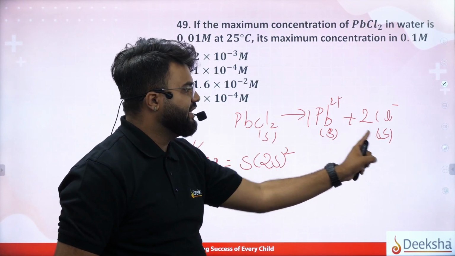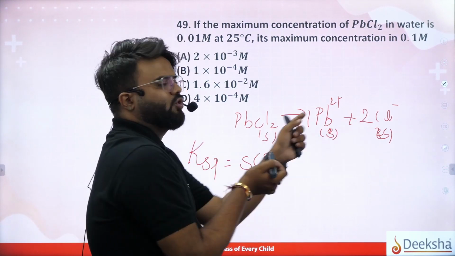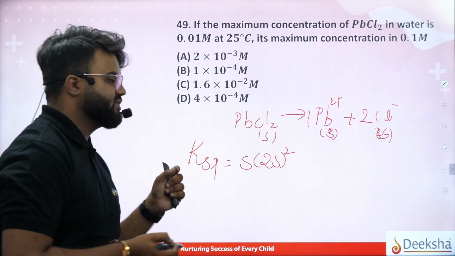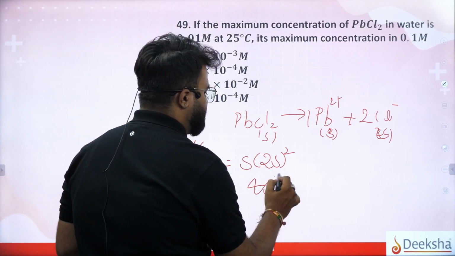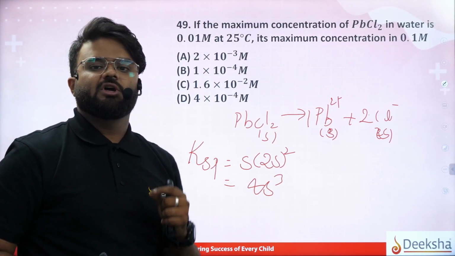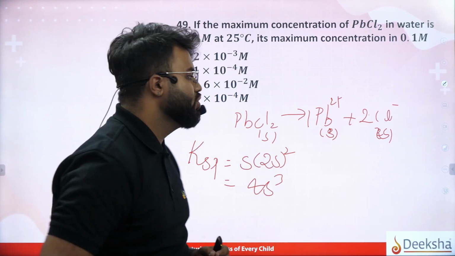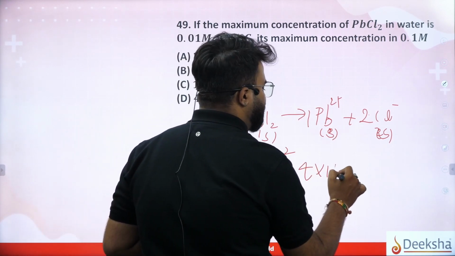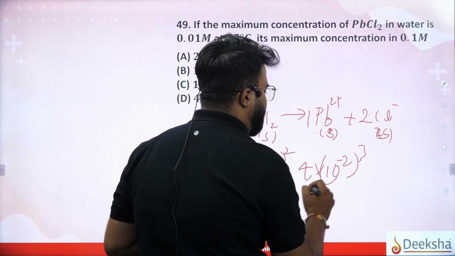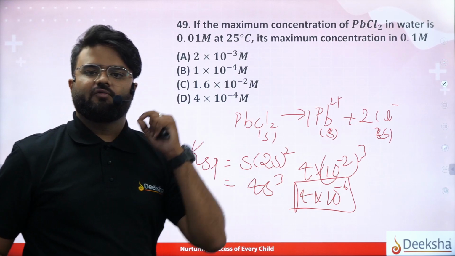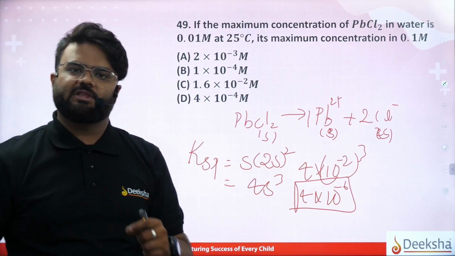And coming back to ಇಲ್ಲಿ ಎಷ್ಟಿದೆ? 2S, 2 chloride ions ಇದೆ. So we are writing to the power of 2 for 2S. So ಇವಾಗ ಏನಾಗುತ್ತೆ ಇದು? 4S cubed ಆಗತ್ತಾ? 4S cubed. So we know that S ಏನಂದ್ರೆ ಏನು? 10 to the power of minus 2. So 4 into 10 to the power of minus 2 the whole cube ಮಾಡಿದ್ರೆ 4 into 10 to the power of minus 6 will be the answer. 4 into 10 to the power of minus 6 will be the answer.